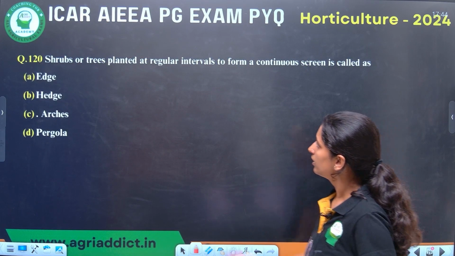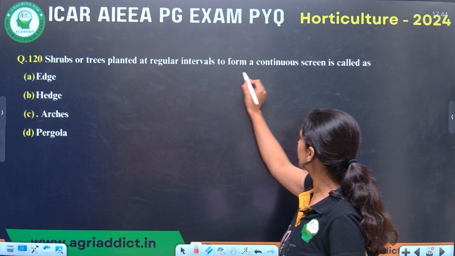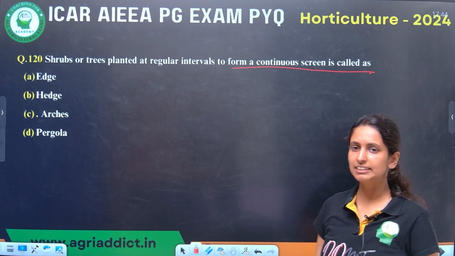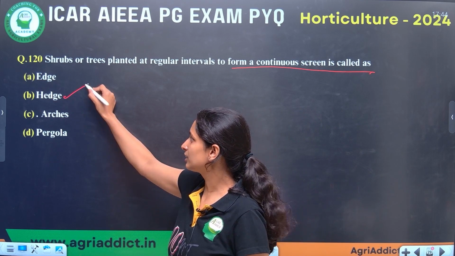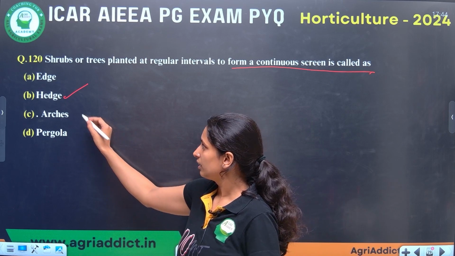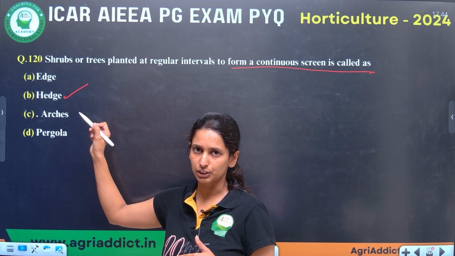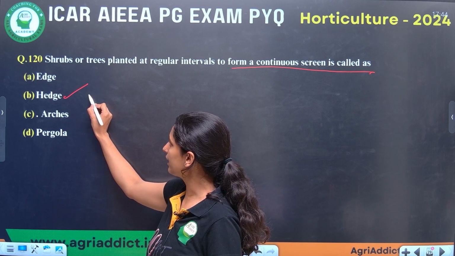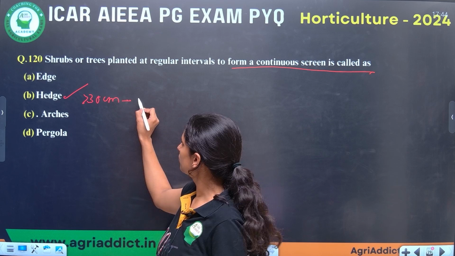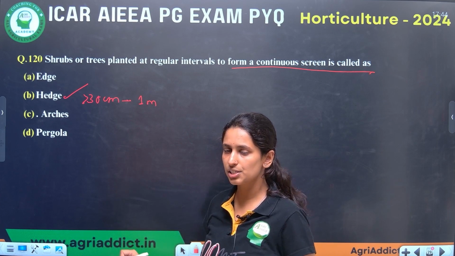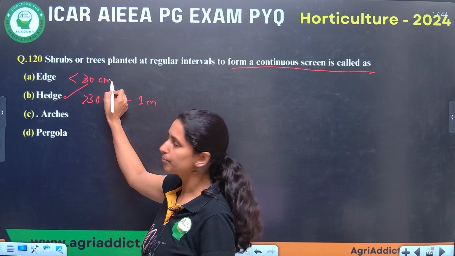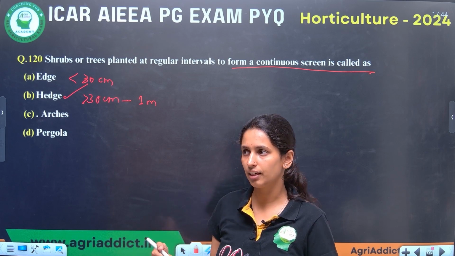Next question. Shrubs and trees planted at regular intervals forming a continuous screen is called, very easy, a hedge. Hedge is mainly grown for protection purposes. The difference between edge and hedge: hedge has a height of more than 30 centimeters, mainly up to 1 meter. And edge will be less than 30 centimeters and is mainly planted for demarcation purposes in the garden.